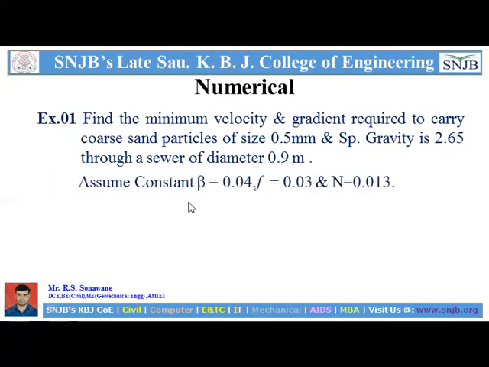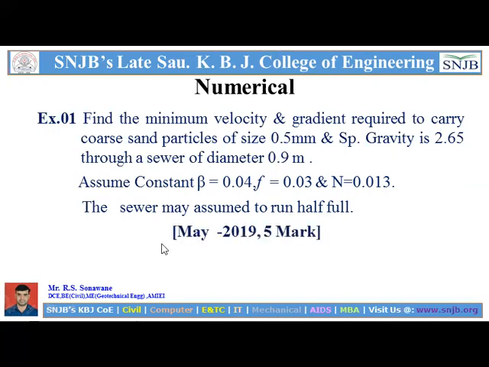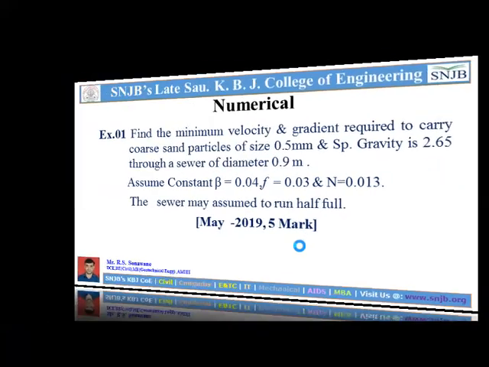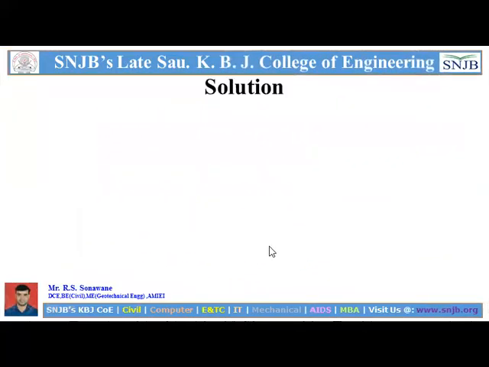Assume some constants: beta is 0.04, f is Darcy's friction factor 0.03, and n is Manning's constant, given as 0.013. The sewer may be assumed to run half full. So these are the given conditions. This example was asked in May 2019, for 5 marks. In the solution, first we have to write all the given data.